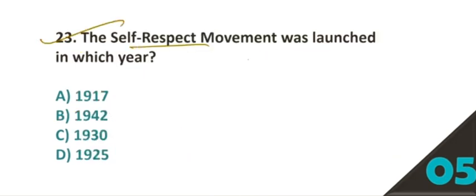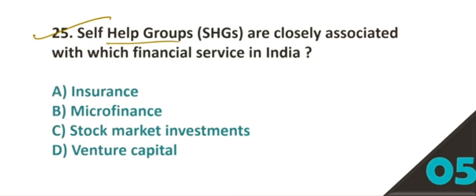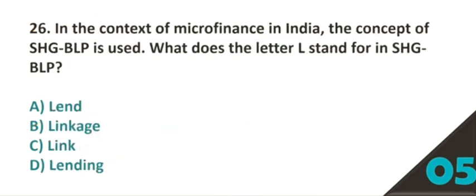23. The self-respect movement was launched in which year? Option number D, 1925. 24. Which state was the first to launch the ODOP, One District, One Product program in India? Option number A is the right answer, Uttar Pradesh. 25. Self-help groups, SHGs, are closely associated with which financial service in India? Option number B is the right answer, microfinance.